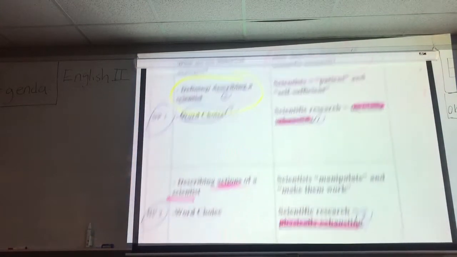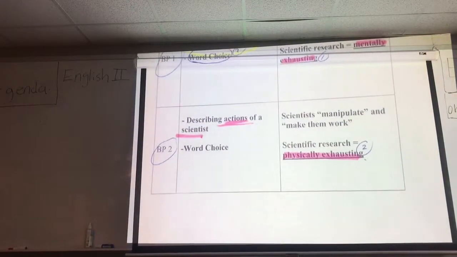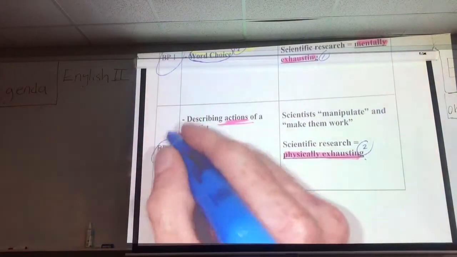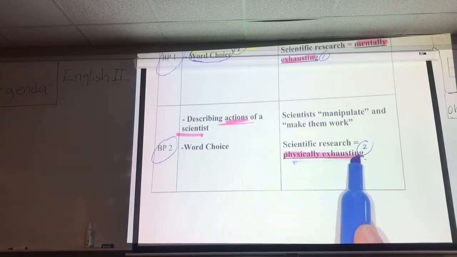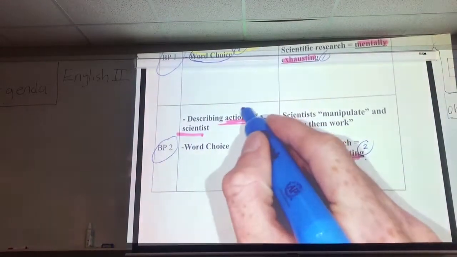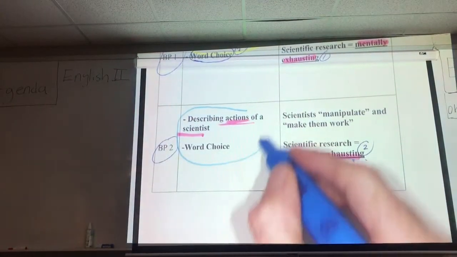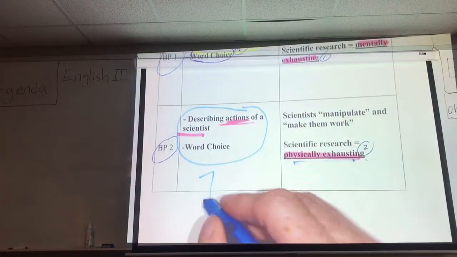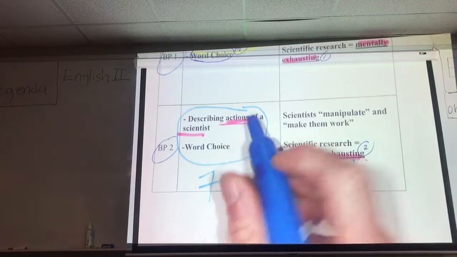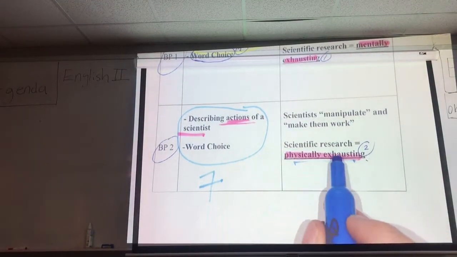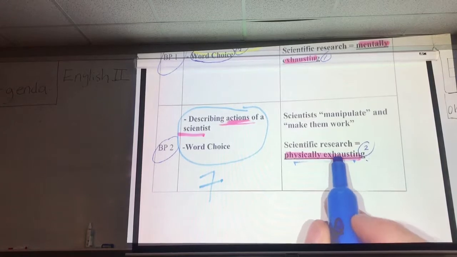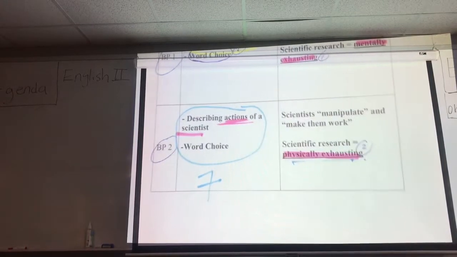Now when we made our T-chart, we said that for body paragraph 2, yes, he's characterizing it as physically exhausting, but he's also using a similar kind of strategy to do so in that paragraph 7. He's describing the actions of scientists there in order to make this happen. So in our first sentence of the first body paragraph, we need to make sure that we say those two things. We should have a sentence that looks like this.